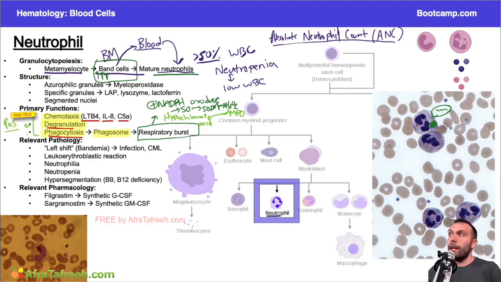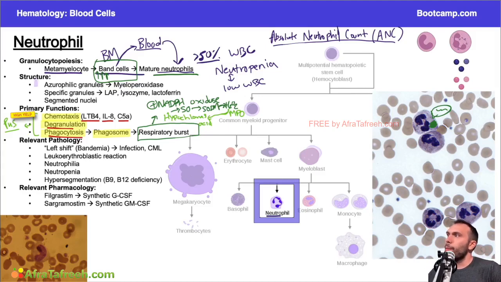Now you might be saying, well, why is that important? Well, if you have an infection where you don't have pus, there's usually a defect with the neutrophils. For example, leukocyte adhesion deficiency that was discussed in the immunology section. We had leukocytes that couldn't get to the site of an infection, therefore couldn't generate pus, right? So that's where you kind of put all of this together. So an absence of pus would suggest some defect with the neutrophil or the neutrophil's ability to get to the site of an infection.